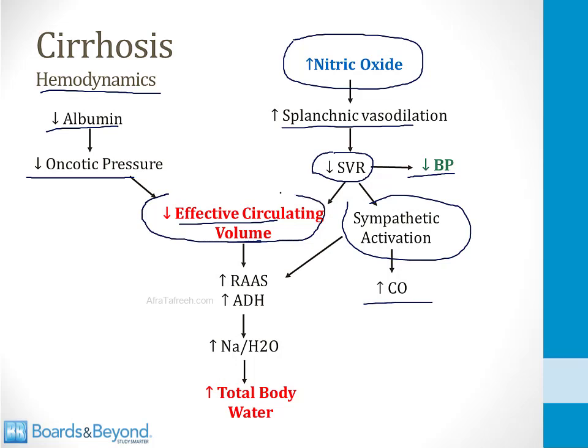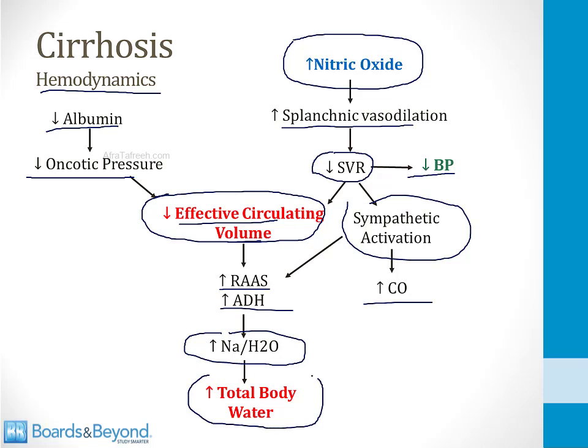But more importantly, the fall in SVR combined with the fall in oncotic pressure decrease the effective circulating volume of plasma. In other words, the effective circulating volume of blood that is perfusing tissues. So the body responds as if there is low volume and poor tissue perfusion. This means that there's an increase in activity of the renin-angiotensin-aldosterone system and increased ADH release. This leads to salt and water retention, and this leads to retention of fluid throughout the body and an increase in the total body water.